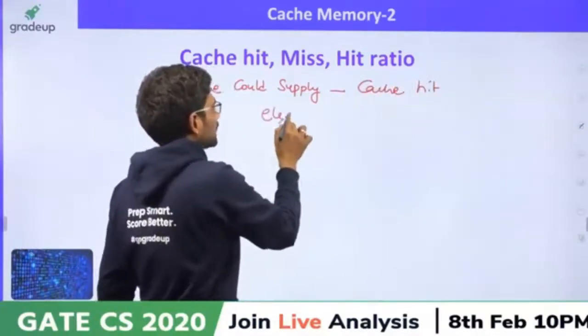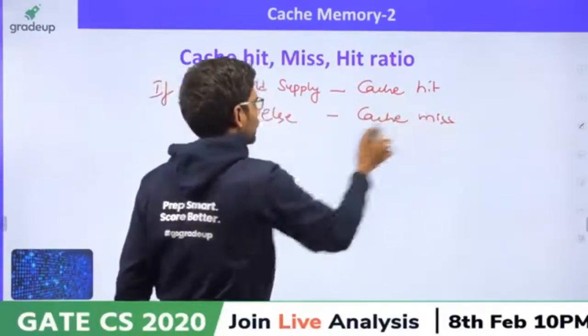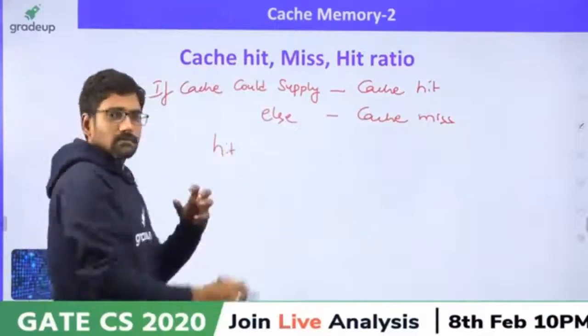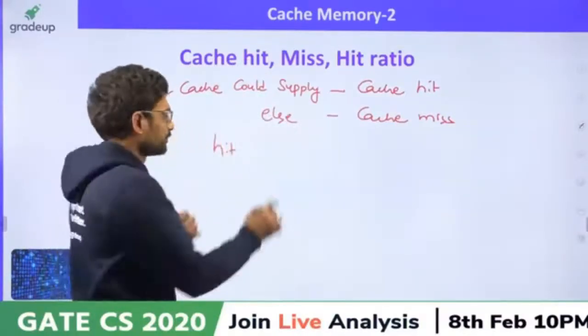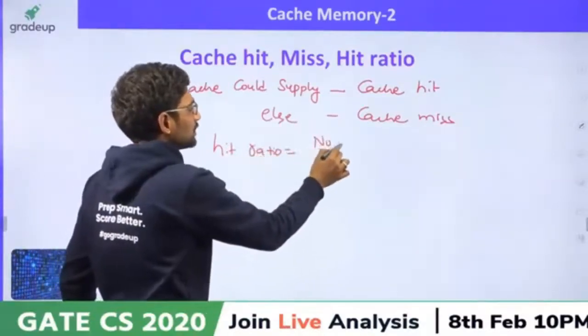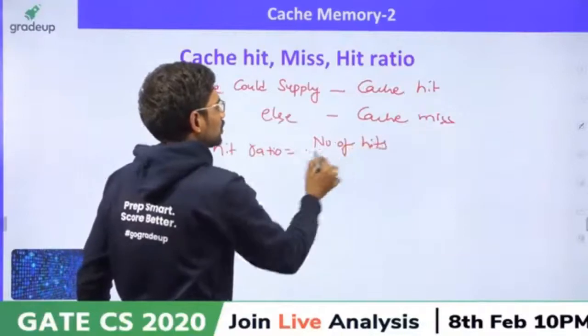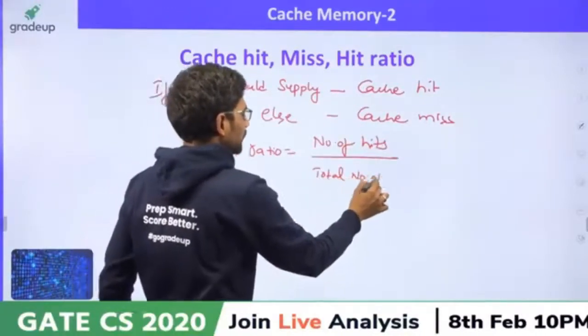Otherwise we call that a cache miss. And what is the hit ratio? I am just revising yesterday's last point. What is hit ratio? Number of hits divided by total number of requests, isn't it?